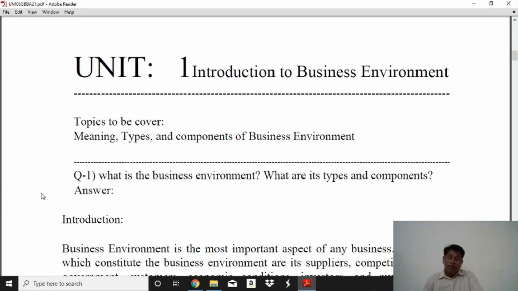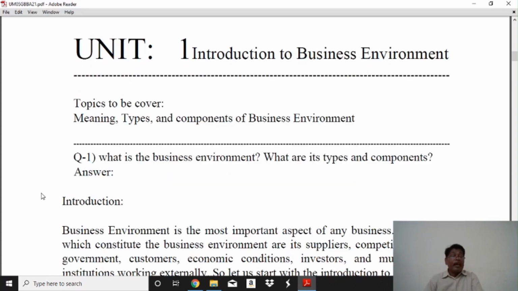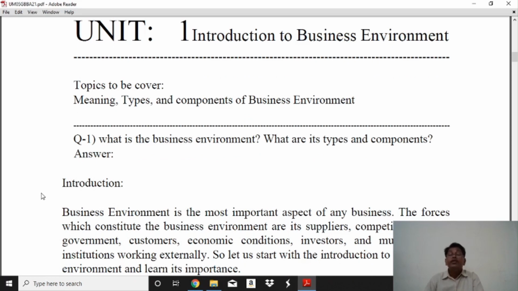The first point is the meaning of business environment, its types and components. Here the question is: what is the business environment? What are its types and components? This is an essay type question. First of all, here is the answer, starting with the introduction.